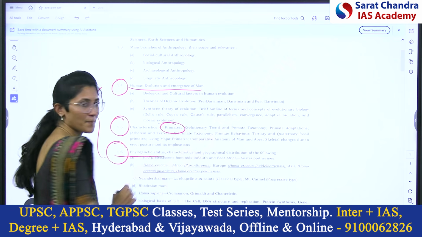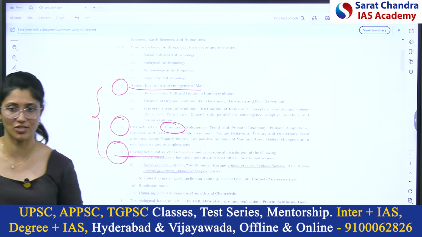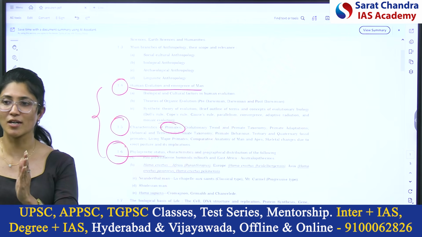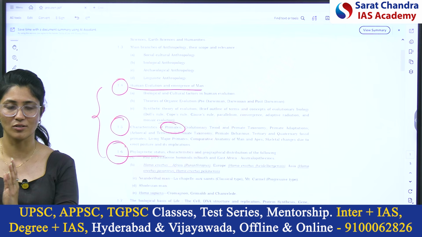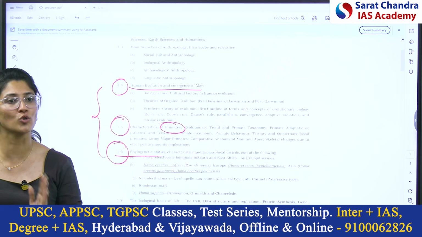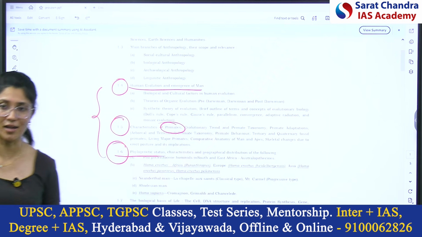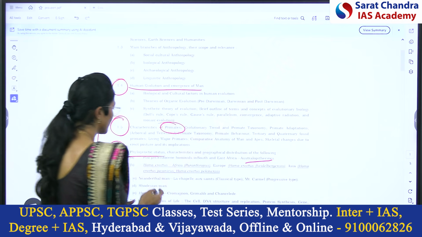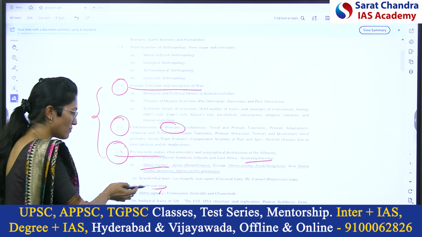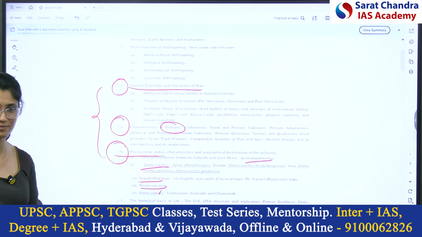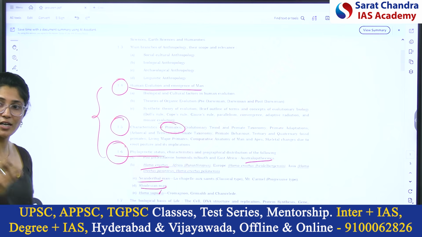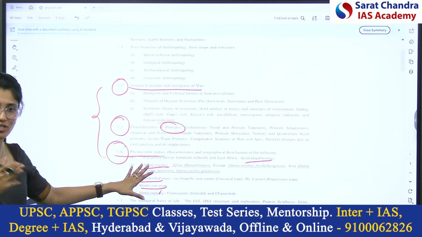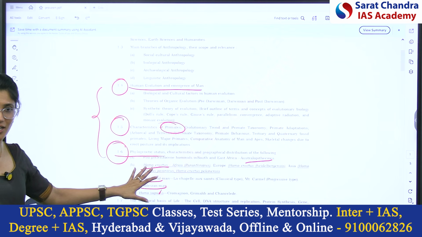Next, 1.6. This is about early hominid ancestors. So after monkeys came the apes. Between apes and humans, we have transitional figures. They don't look like apes, they don't look like humans. Ape man, right? Like Australopithecines, Homo erectus, Rhodesian man, Neanderthal man, etc. So these are early hominid ancestors. They are not apes. They are not humans. Transitional species. They don't exist today.